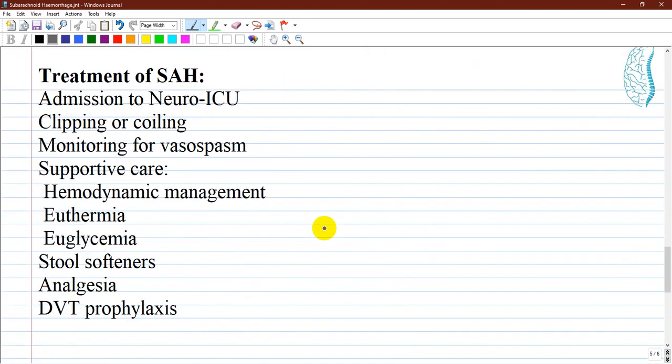Treatment of subarachnoid hemorrhage: admission to the neuro-intensive care unit. Clipping or coiling. Clipping requires a craniotomy, or opening of the skull, to locate the aneurysm, followed by the placement of clips around the neck of the aneurysm.